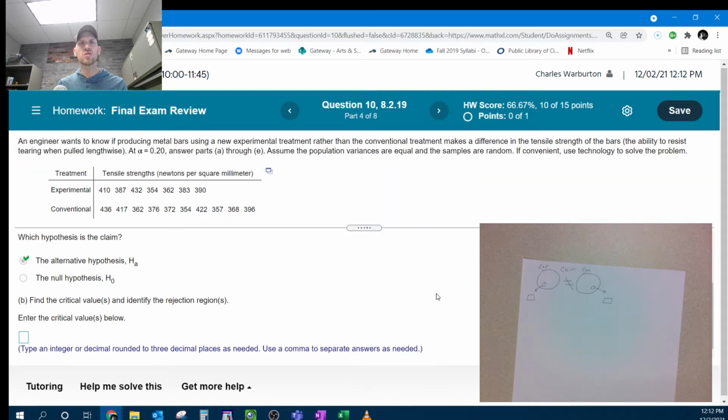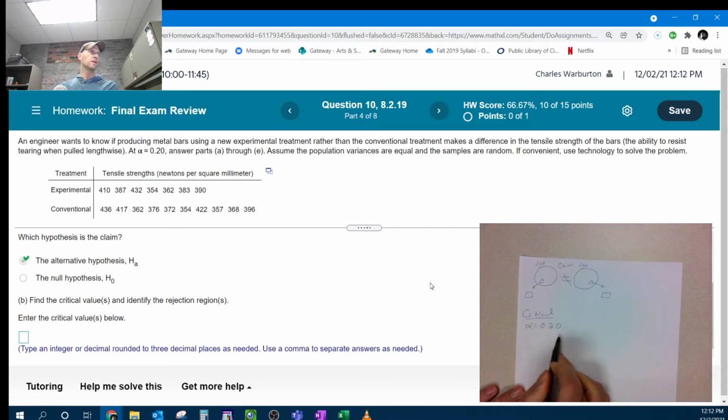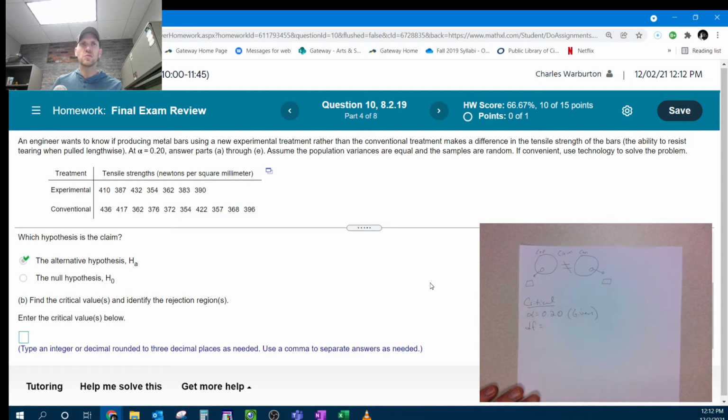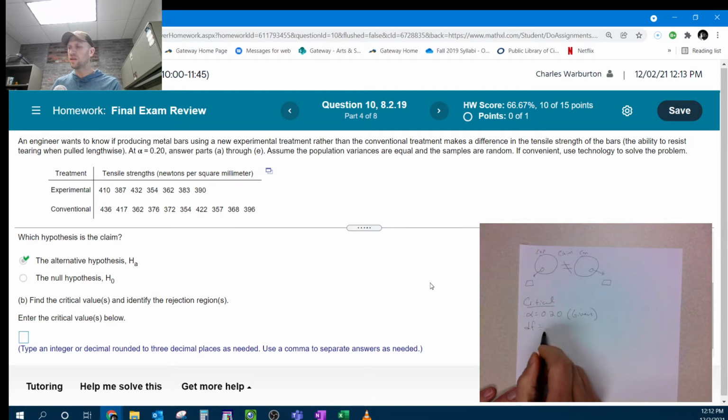Now it says, well, what's the critical values? Well, remember, for critical values, what you need is the alpha value. They told us the alpha value. My alpha value is 0.20. That's given. And you also need to know the degrees of freedom. And here's where it makes a difference on whether or not the variances are equal or not. So if the variances are equal, like we have here, we can take the two sample sizes and pool them together. In other words, combine the sample sizes.